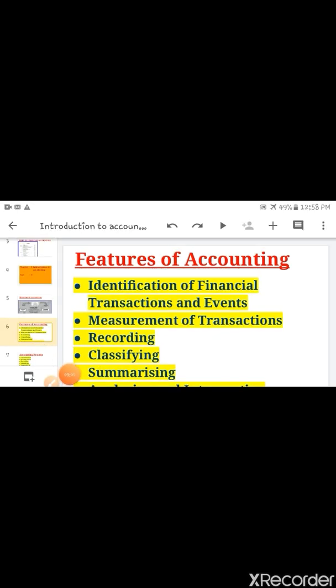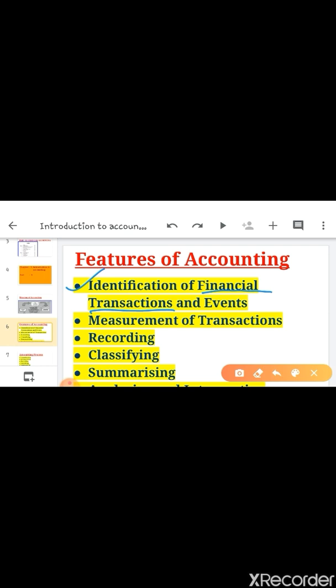Next is features of accounting. So the first feature is identification of financial transactions and events. Here financial transaction means business transaction, like purchasing furniture for business, purchasing goods for business, purchasing machinery for business.